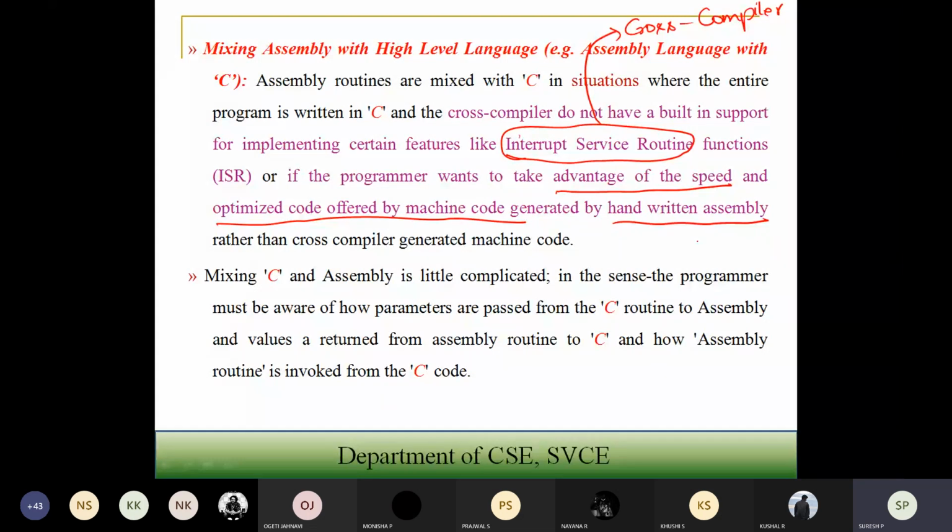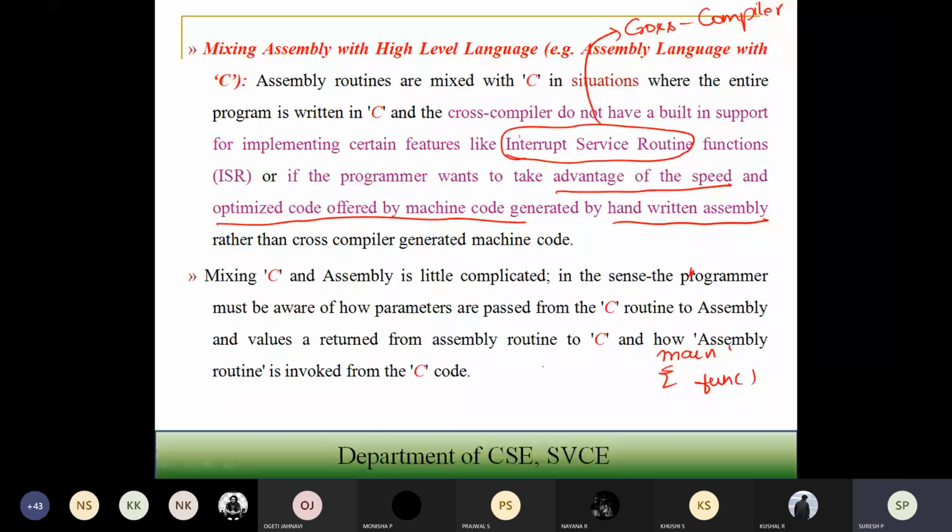Whatever assembly routines you write have to return back to the main program. For example, if I write the main C program, I will have some function call. The call will go to the function, and inside it I write the assembly code.